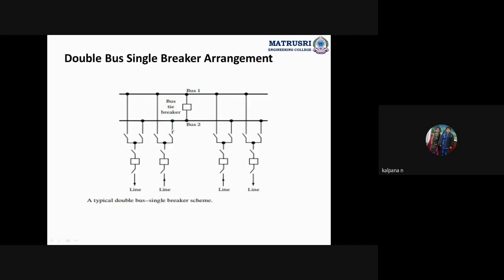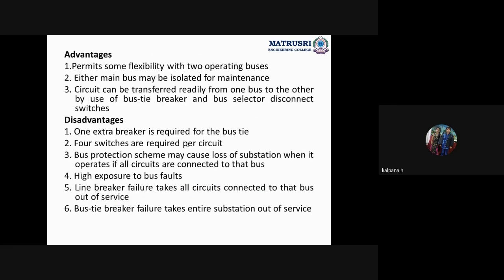See, if we get a fault in this bus, we will get the power supply from bus one. But if all are working, the losses will increase, and there will be more losses in the substation. Okay. Next, high exposure to bus faults.